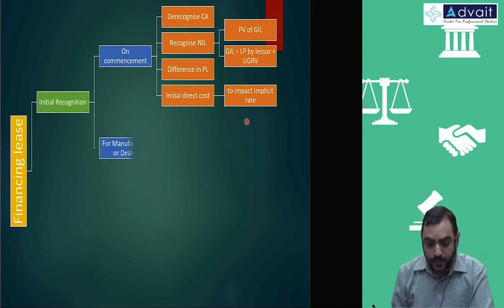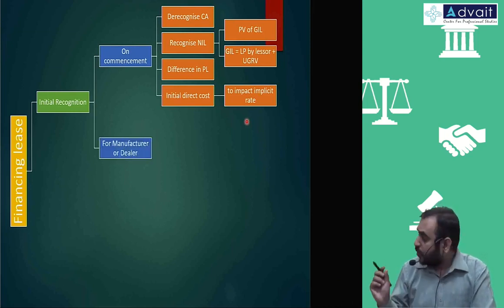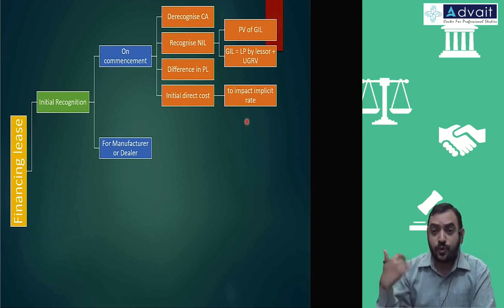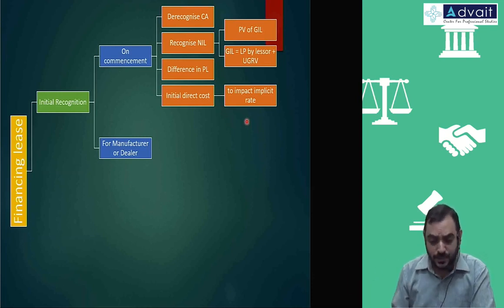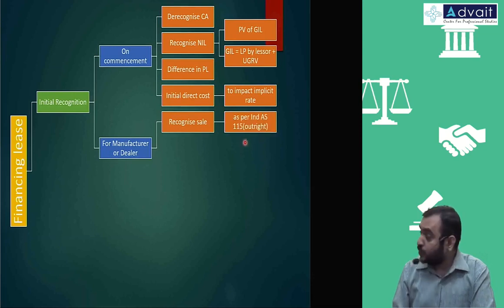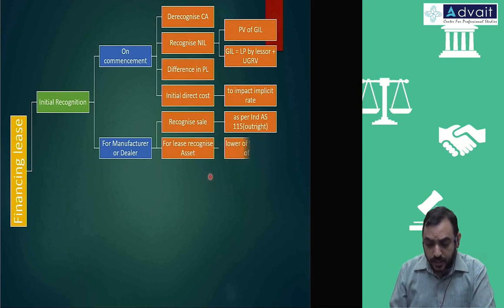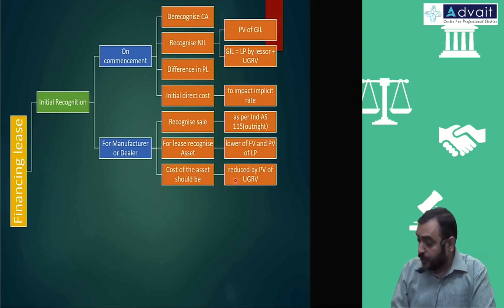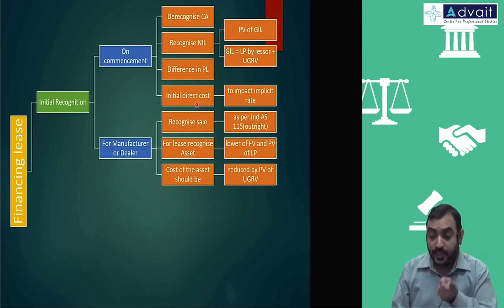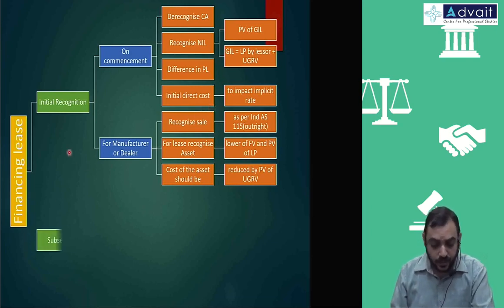That's all that is required. But for a manufacturer or dealer, accounting is slightly different because for him it is a regular course of business to sell the goods, like installment schemes. So he will recognize sale as per Ind AS 115, like regular sales, and profit he will recognize in the P&L account. And cost of the asset, he will recognize at present value but reduced by UGRV, the unguaranteed amount. When you do a problem, you understand. And this initial direct cost, he will transfer to the P&L account because for him it's a regular course of business. No question of recognizing any adjustment in the implicit rate. He will take it to the P&L account.